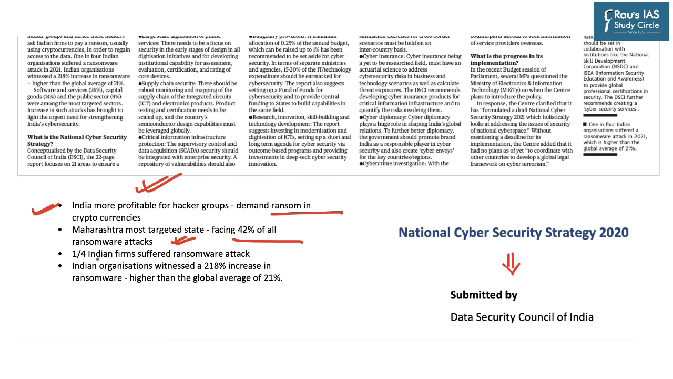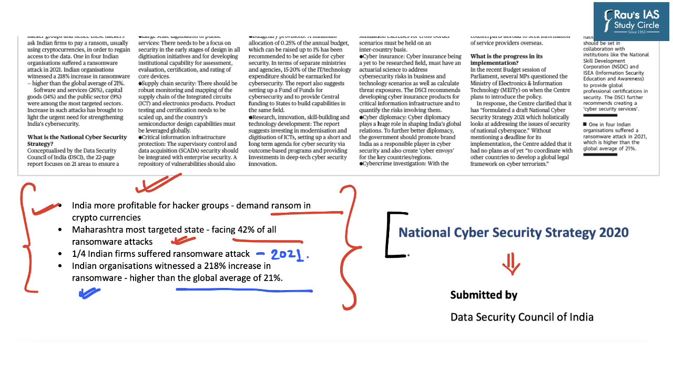The report says that 1/4 of Indian firms suffered ransomware attack in 2021, and Indian organizations witnessed a 218% increase in ransomware attack, which is higher than the global average of 21%. So clearly, of late, we are witnessing increased cyber attacks in India. So we not only need to improve our critical infrastructure, but also address key gaps. So in this backdrop, this particular news highlights the National Cyber Security Strategy of 2020, which was submitted by the Data Security Council of India.